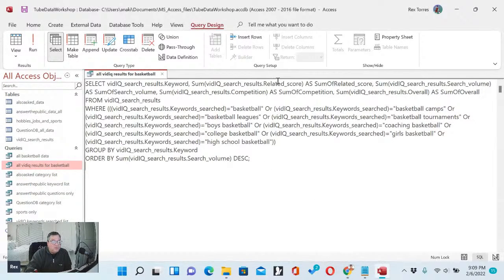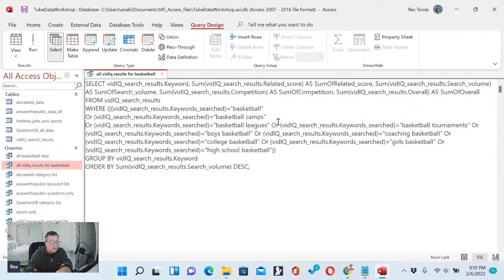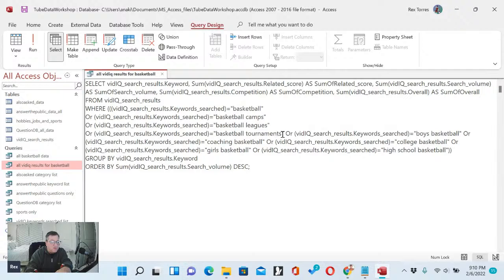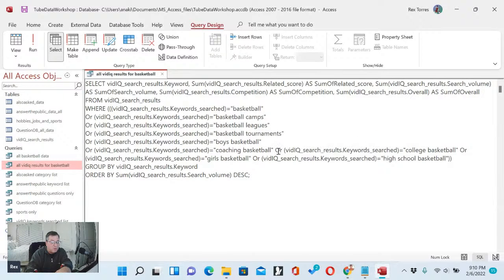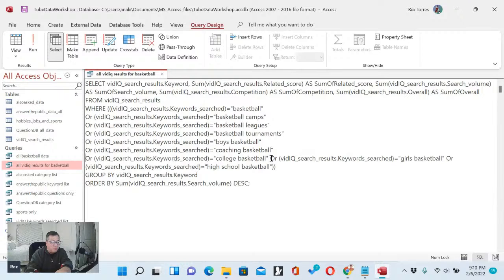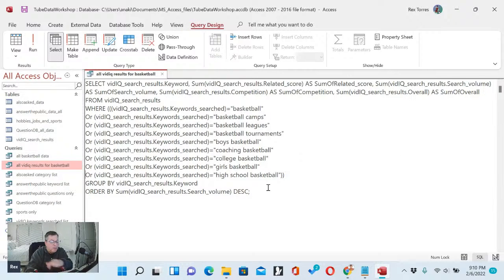Now, this is code which returns all the data from the database. I'm going to come down here to what's called the where clause, and I'm going to hit some enters so that you can see. This is where it's telling us what the search criteria are. I'm going to put some enters in here so it makes it easier to read.